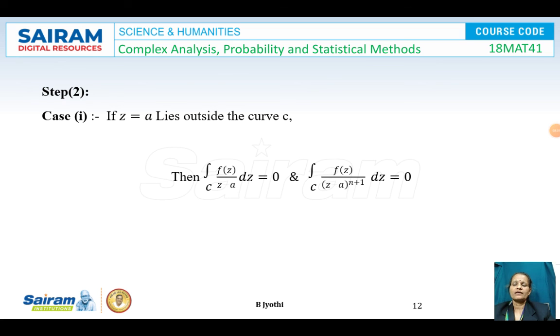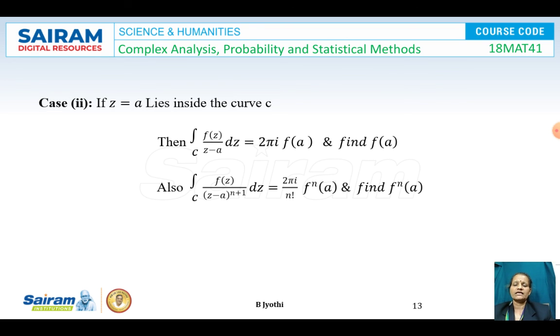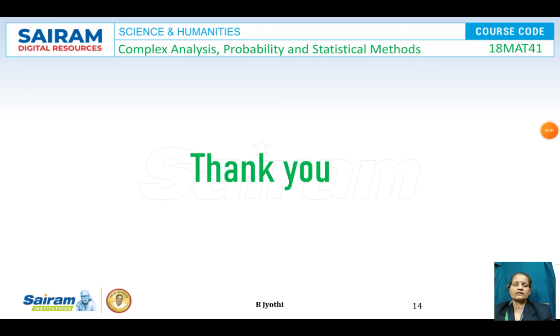Second step, there are two cases. If z is equal to A lies outside the curve, then both integrals will be equal to 0. Second case, if it is lying inside the curve, then the integral of f of z by z minus A dz is given by 2 pi I f of A, and find f of A. Also, the other is given by 2 pi I by n factorial into f n of A, and find f n of A. This is the procedure.